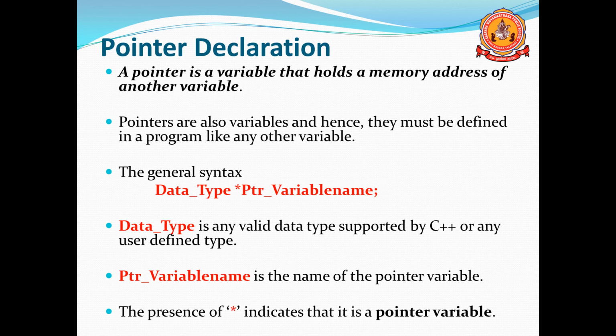Last one is the star. Data type is the fundamental data type or any other user defined data type used in C++, and PTR name is the name of the pointer variable. Last one is star. Star is known as the pointer variable.